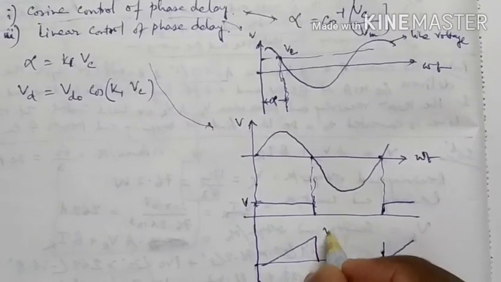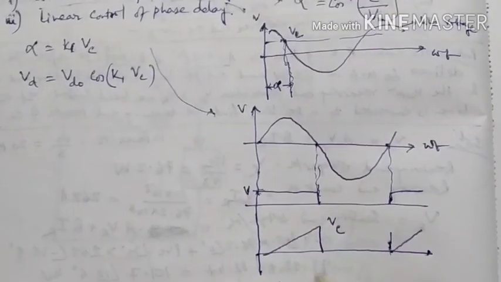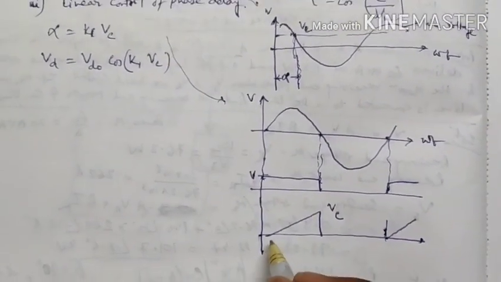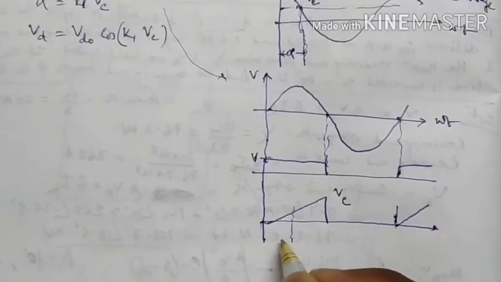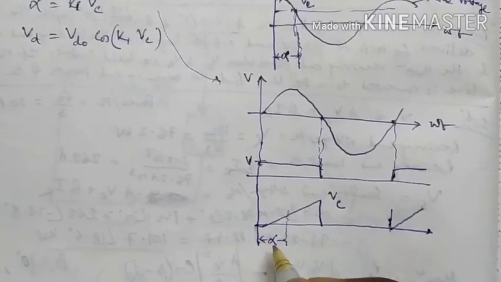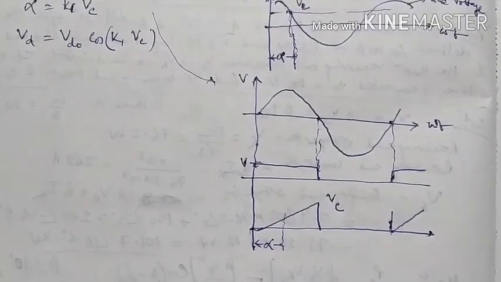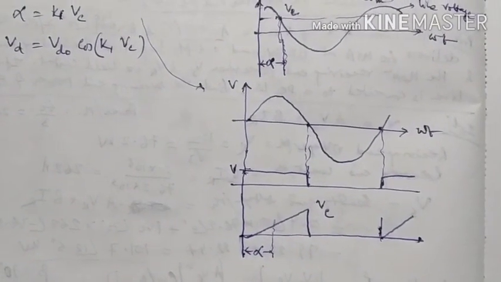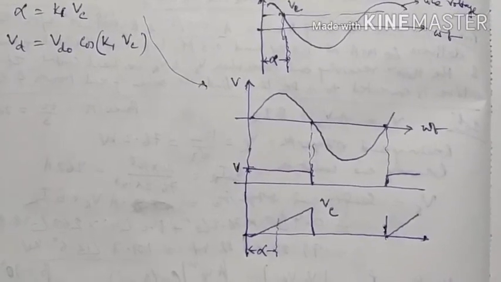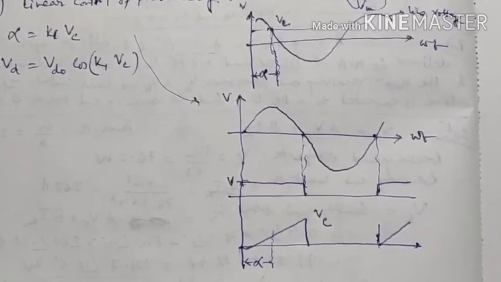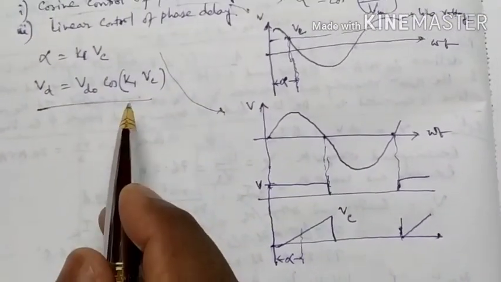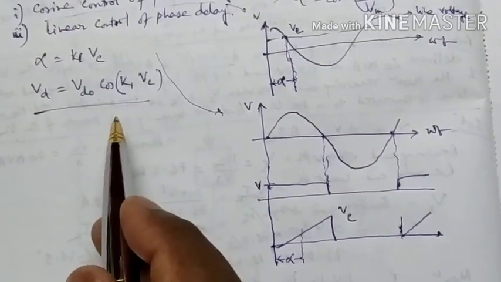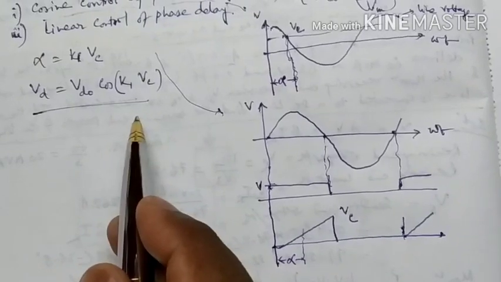So this is the Vc in the case of linear control. The triggering angle is alpha. That is the case of linear control of phase delay, and this makes the transfer characteristic non-linear.